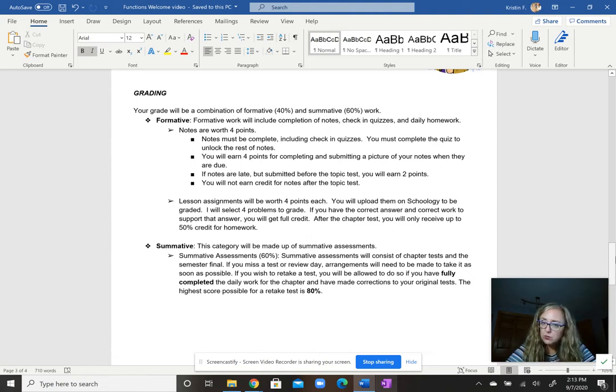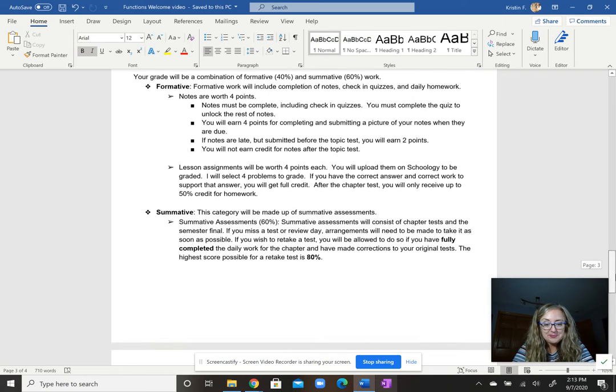If you're missing work, you will not be given that opportunity to retake. So keep on top of that daily work. That's going to be pretty critical. If your homework is turned in, you'll just need to find a time to go over your test with me, and you can retake up to that 80% benchmark. Each assessment will be given one opportunity for a retake if that's something that you are interested in.